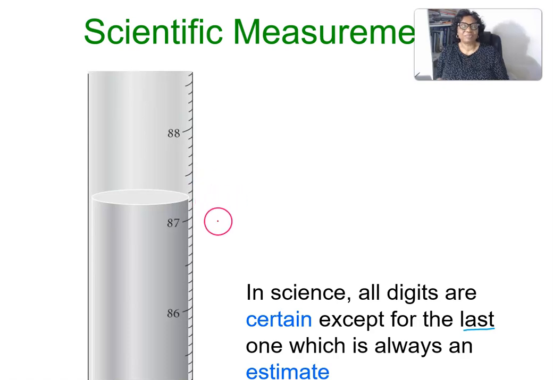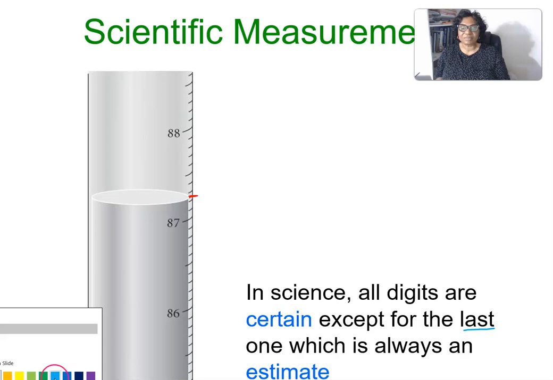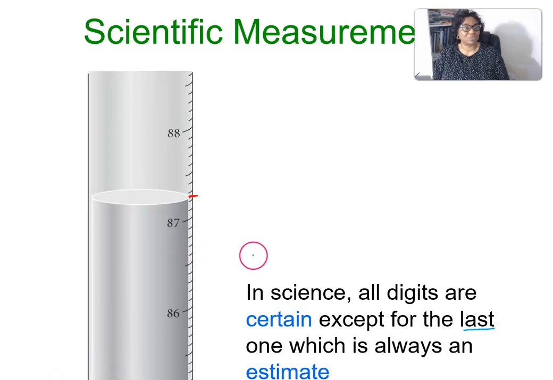Let's take, for example, we want to measure this volume using this particular graduated cylinder. So you see the level of our liquid? This is the level of our liquid. But if we have to measure it, read the measurement, you see, all of us can see 87.